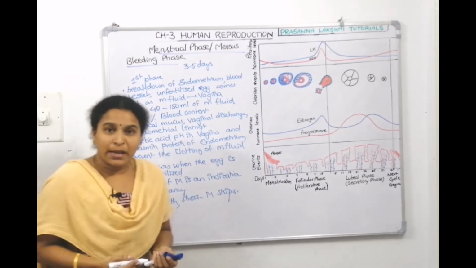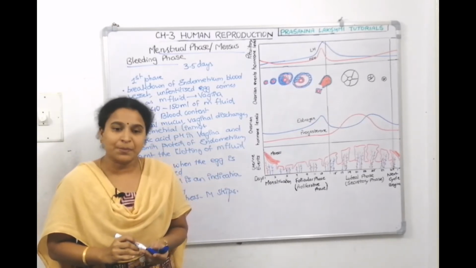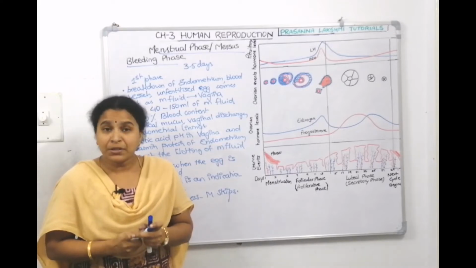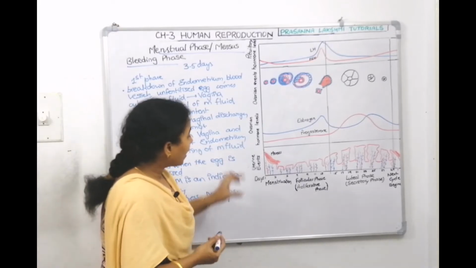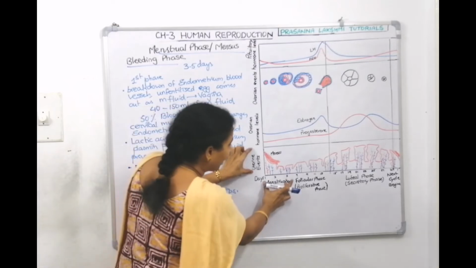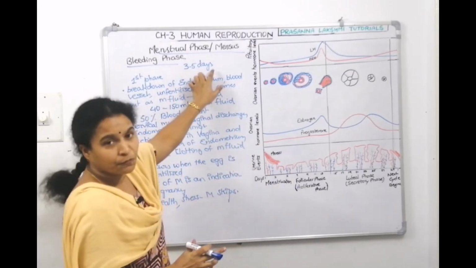Sometimes due to poor health also, stress also, menstruation skips, right? So now what happens during menstruation? If you see, what are the uterine events which happen during this 1 to 5 days? We told it lasts for 3 to 5 days.